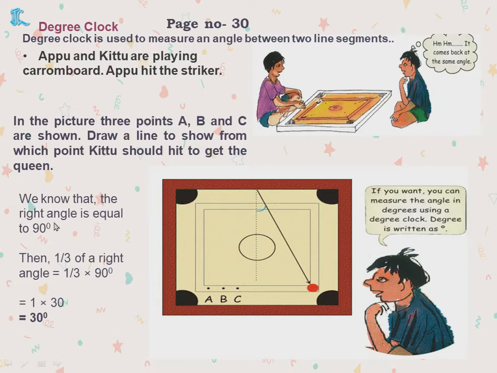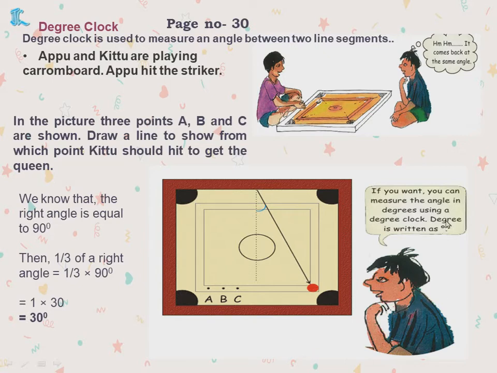And we know that the right angle is how much, children? Right angle is 90 degrees, we know. And this is 1/3 of the right angle. They have already given you the dotted lines, children, here. 1/3 of a right angle means 90 degrees, that is 3 into 30, that is 30 degrees. But this is very difficult for you, yes or no?